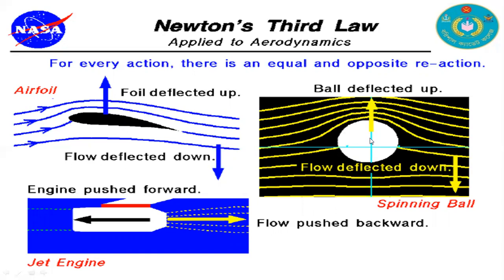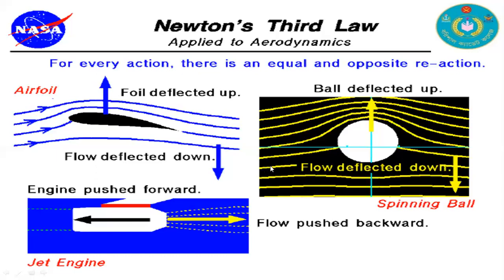And for a spinning ball, it is deflected up and the flow is deflected down. These are all applications of Newton's third law.